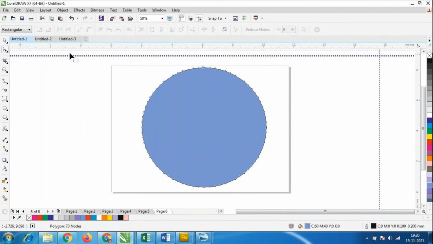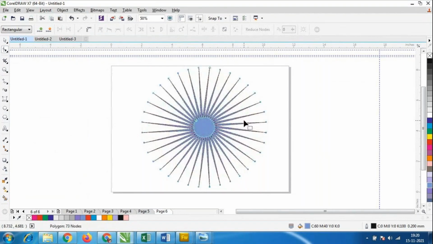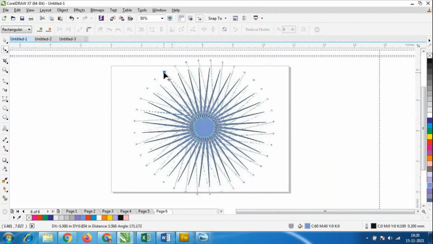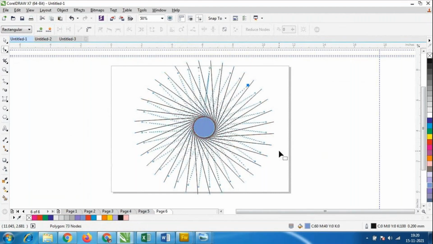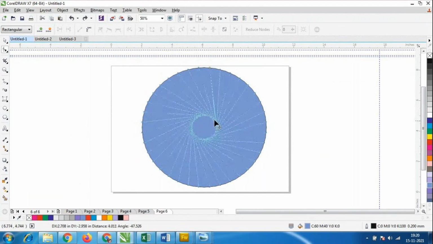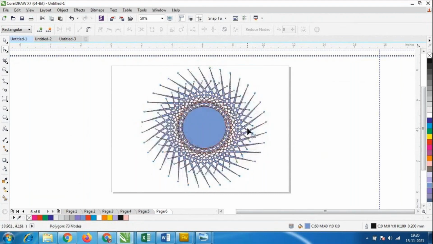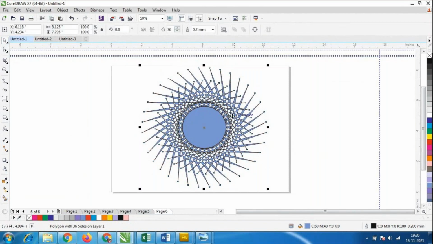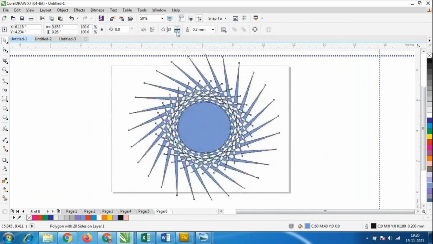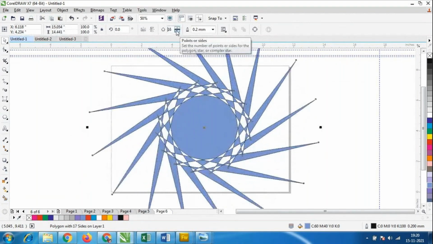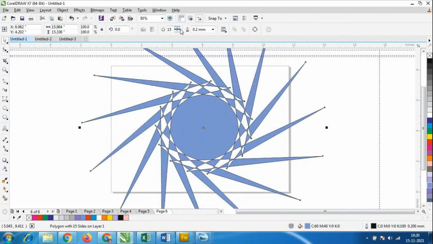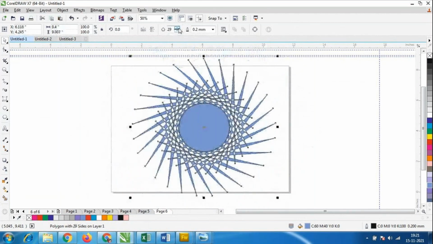I'll select one point, and look here, if we only want circles, we could keep only the circle. Otherwise, I'll select single points and you can take them inside. So Control Z, I'll bring it back. So look here, rotations. Inside this circle, we could make a rotation like this. Even I'll go to the selection tool, and I could reduce the points now. There are 36 sides here. If I reduce the sides like this, see 20, 29, 28, so 15. According to however many sides you want, you will give it, and according to that, the design will become.